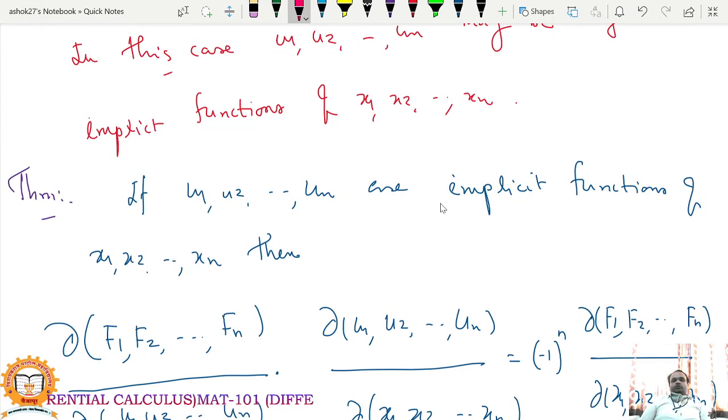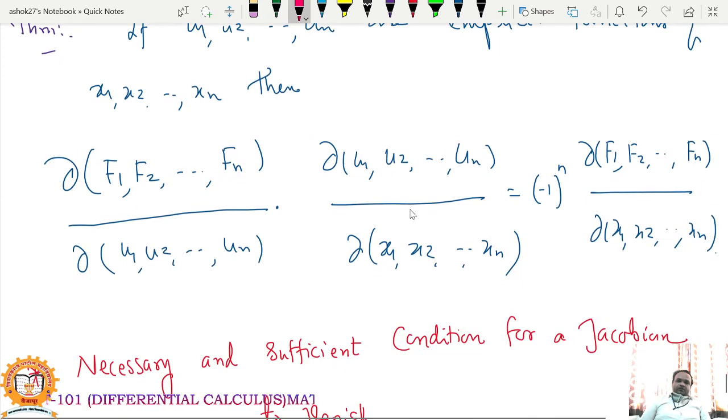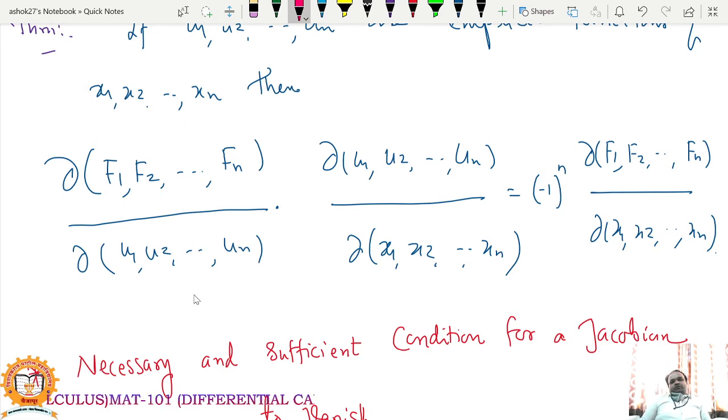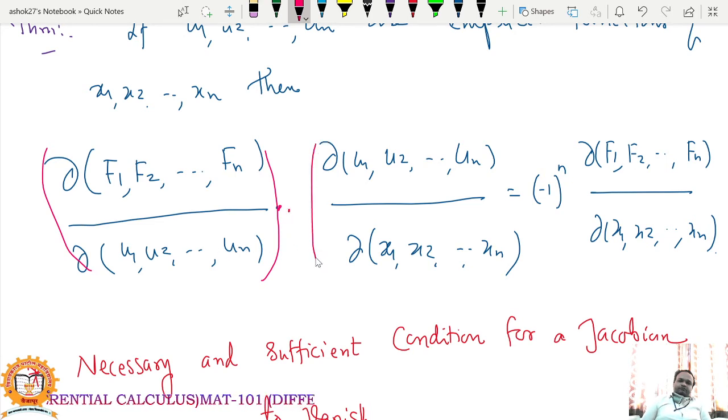If u1, u2 up to un are implicit functions of x1, x2 up to xn, then see the statement of the theorem. Jacobian of capital F1, F2 up to Fn with respect to u1, u2 up to un, into Jacobian of u1, u2 up to un with respect to x1, x2 up to xn, is equal to minus 1 raised to n, Jacobian of capital F1, F2 up to Fn with respect to x1, x2 up to xn.